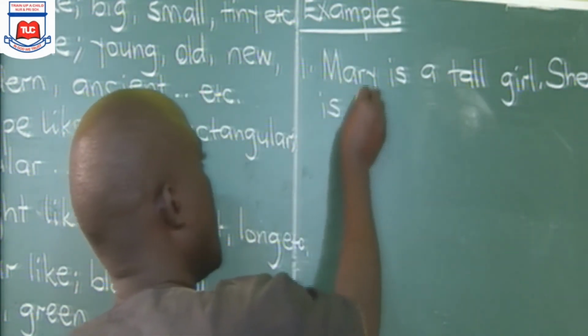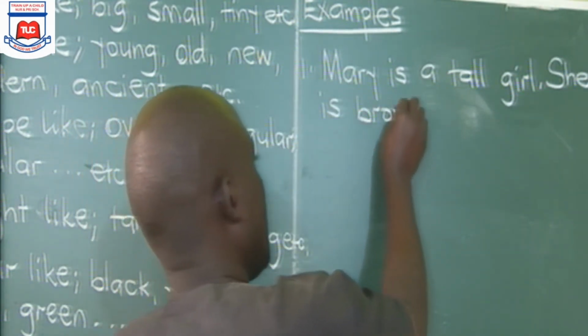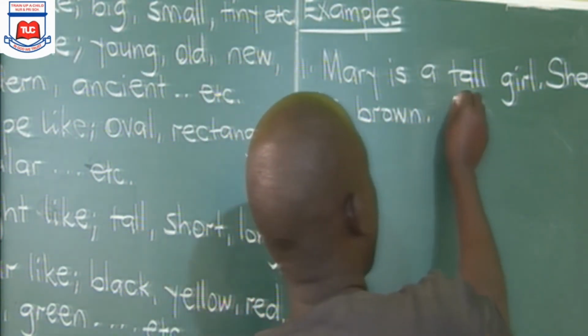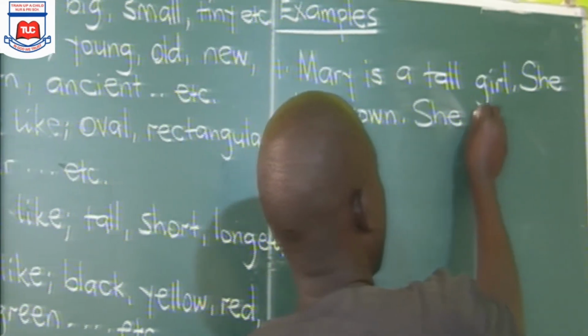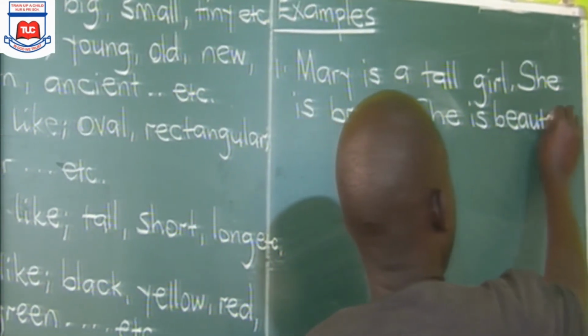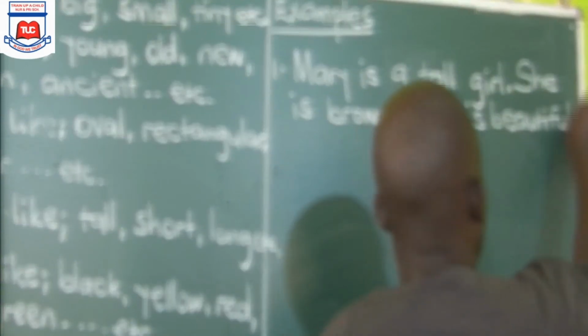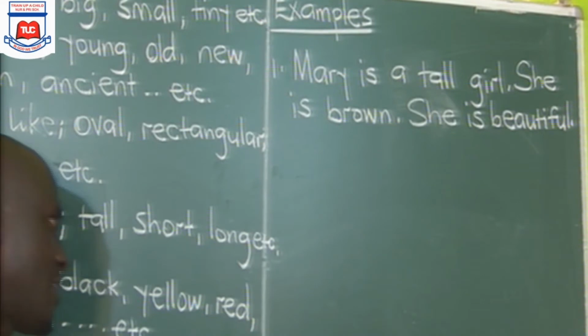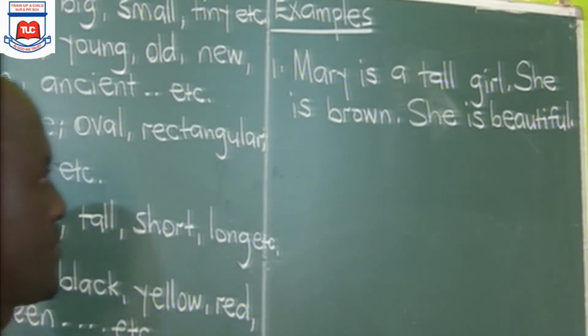She is beautiful. So in this question, we have different adjectives given. Let's read the sentence.